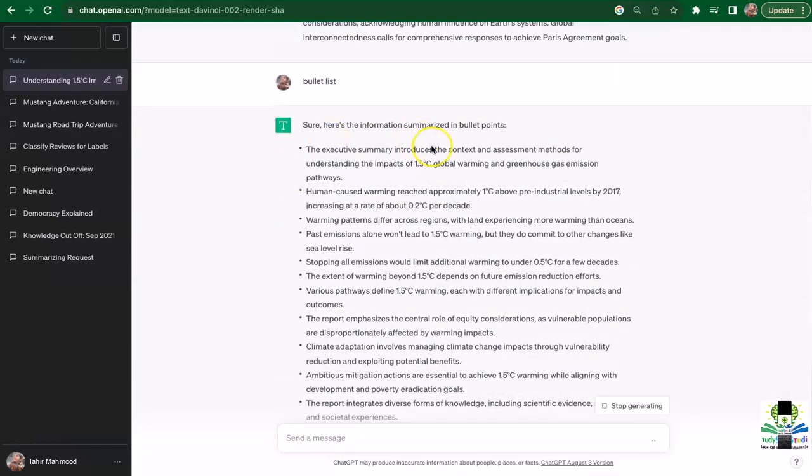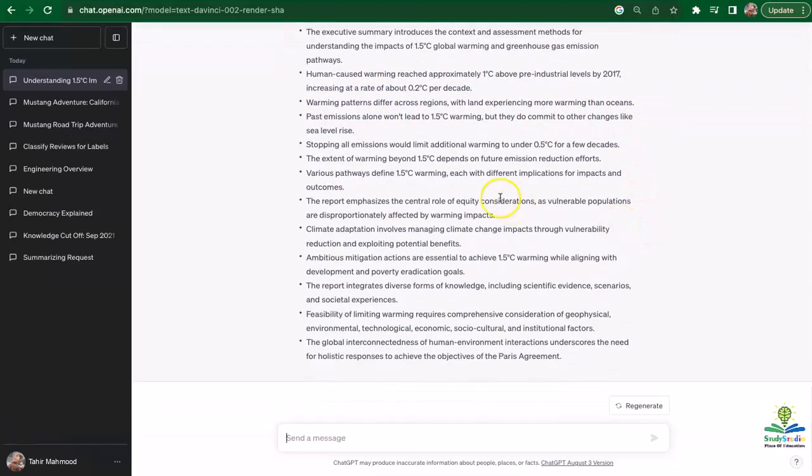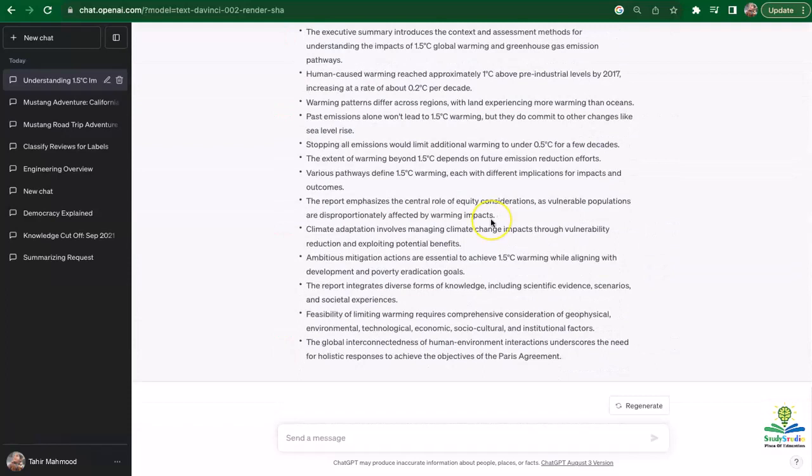The executive summary introduces the context of assessment methods for understanding the impact of 1.5-degree global warming and greenhouse emissions pathways. Human-caused warming reached approximately 1 degree above pre-industrial levels by 2017. Warming patterns differ across regions, with land experiencing more warming than oceans. So it's a very nice, clean summary of the entire content in the executive summary that was available on the website. A very powerful technique for condensing and summarizing any piece of information.